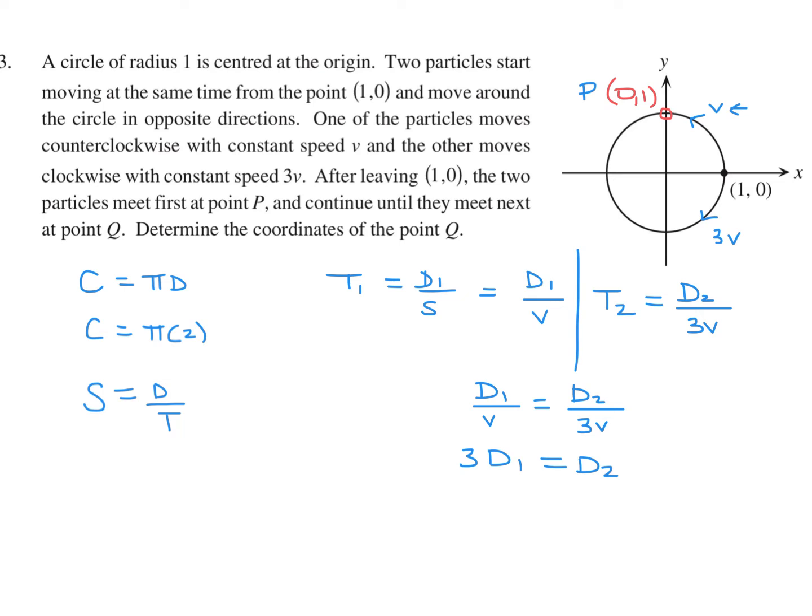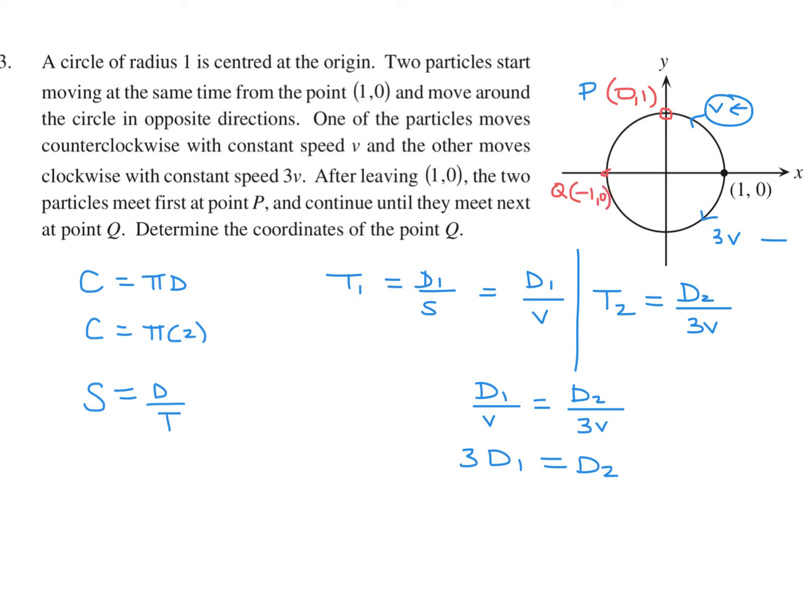But the same philosophy is now in place that as this particle travels and this particle travels, this guy will always travel 3 times the distance. So if this guy is here and it's going to go, let's say, to here, this particle will have traveled 3 times the distance. So it will have gone all the way around there to meet again. So this will be my Q right here. Without a doubt, I'm pretty confident about that. So that will be my Q. And the coordinates, obviously, are -1, 0.